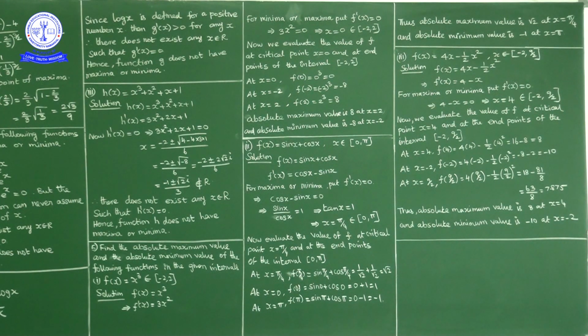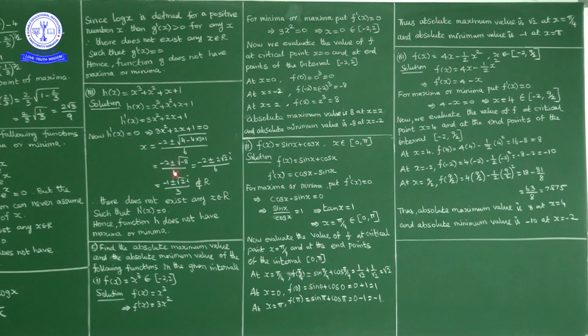Okay. Now for minimum or maximum, what we'll do? We'll put first derivative equal to 0. We'll find critical points. Now h dash of x equal to 0 means 3x square plus 2x plus 1 equal to 0. Now by formula method I'll find the roots of ax square plus bx plus c equal to 0. X equal to minus b plus or minus square root of b square minus 4ac by 2a. Applying the formula, x equal to, my a value 3, b value 2, c value 1, minus 2 plus or minus square root of 2 square minus 4 into 3 into 1, by 2 into 3, 6.